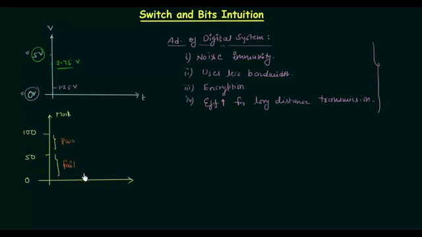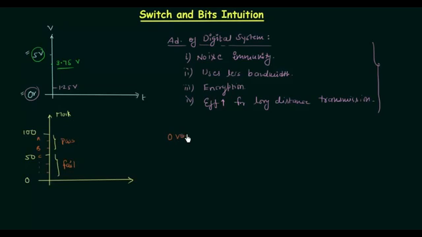So this is not a right way to grade the students. 0 to 50 is fail and 50 to 100 is pass. We want more levels, we want more grades to be given. For example, if I can divide 0 to 100 in more levels, A, B, C and so on. So we can divide the students in a much better way if we increase the number of levels. In other words, we can say that we have increased the accuracy. Right, so we want accuracy, and for that we need to increase the number of levels.